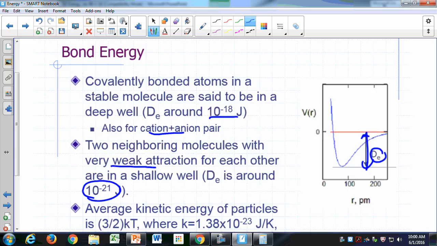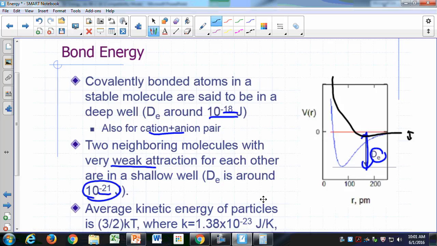So molecules do have attractions for each other, but the bond that's holding them would be about 1,000 times weaker, 10 to the negative 18 versus 10 to the negative 21. That's 1,000 times difference, right? So if you have two molecules, the potential energy curve might look something like that. So the well depth right there is going to be much smaller than the well depth between two atoms within a molecule.